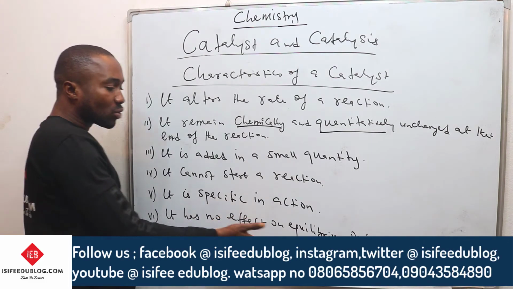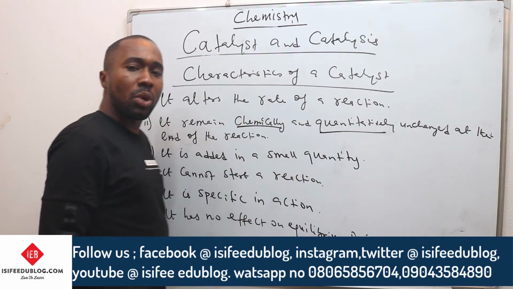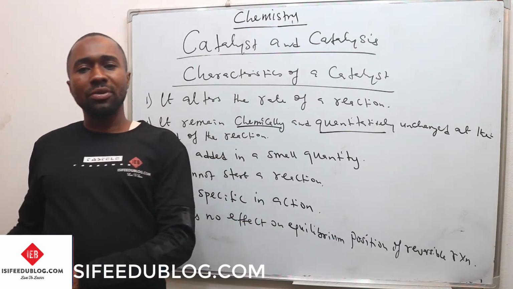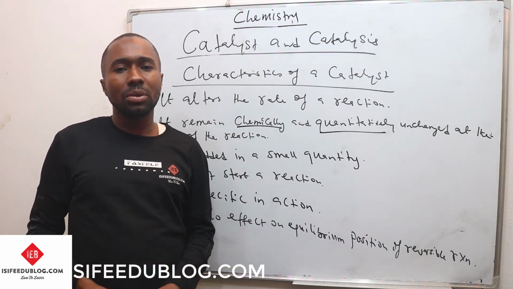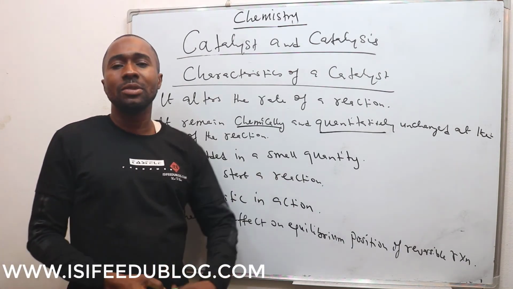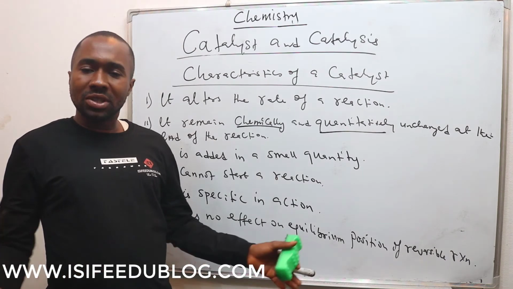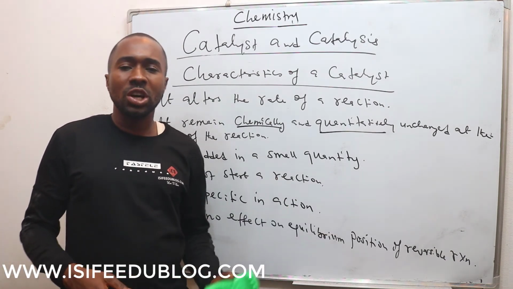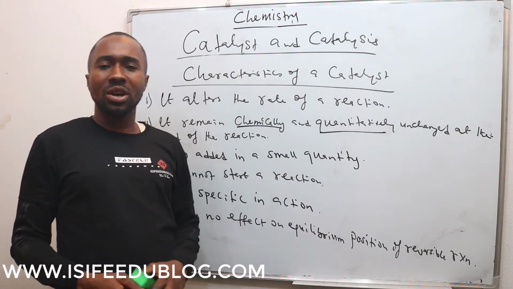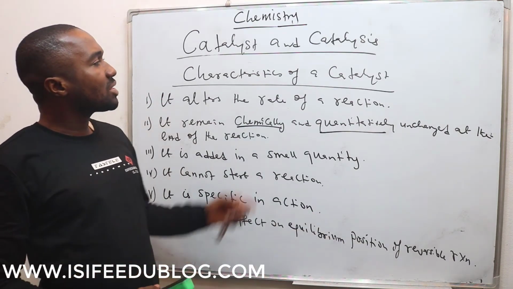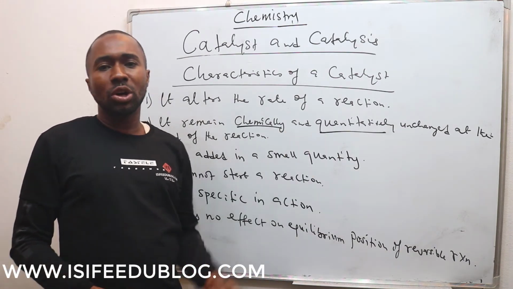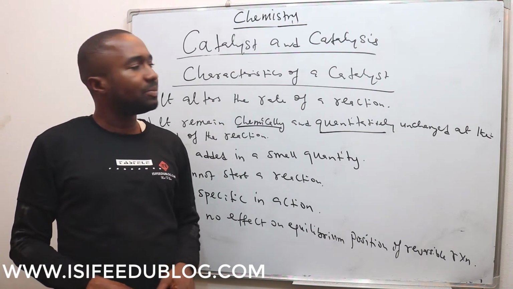It has no effect on equilibrium position. When we talk about chemical equilibrium, we are talking about a reversible reaction where the rate of the forward reaction is equal to the rate of the backward reaction. In that case, only three things can affect the equilibrium position: temperature, pressure change, and change in concentration. But catalysts cannot affect the equilibrium position. The only thing catalysts can do is to affect the rate of a reaction. When we are talking about equilibrium reactions, a catalyst has no effect.